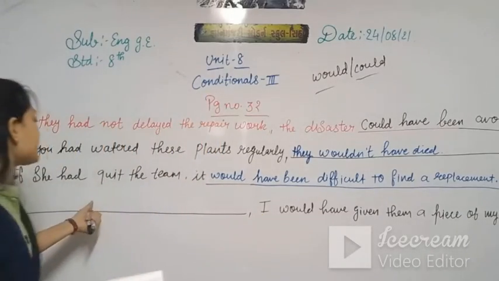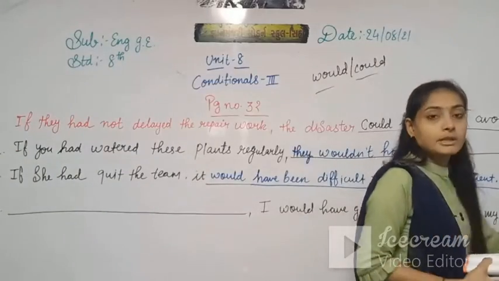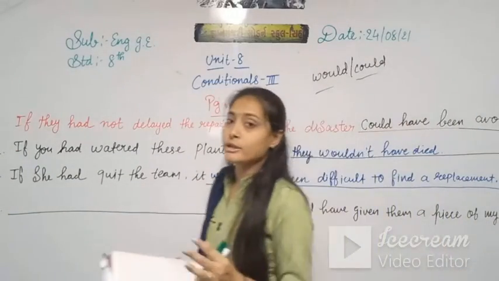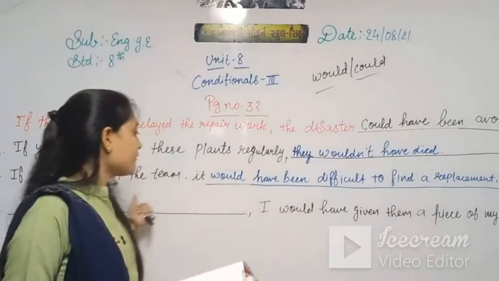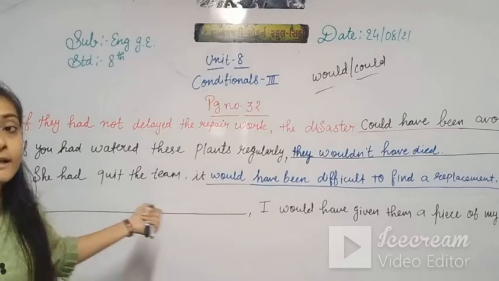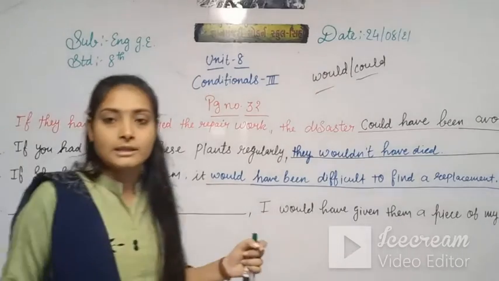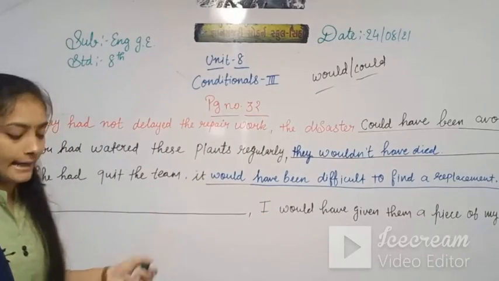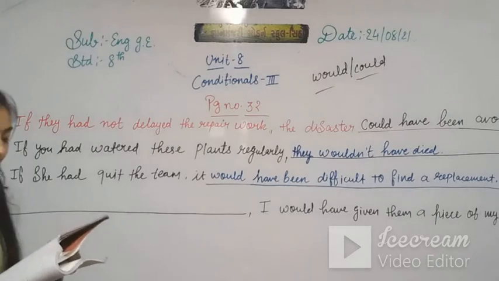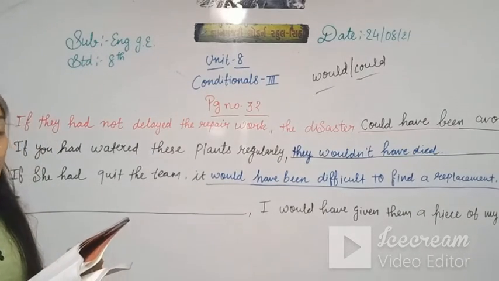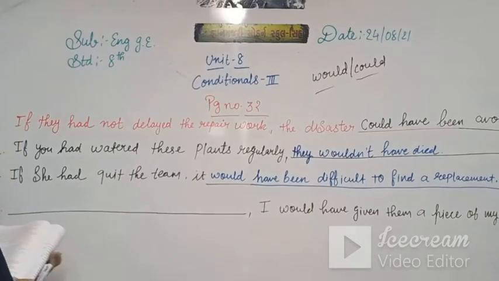And we have to make here the if part. I would have given them a piece of my mind. So here the conditional sentence or main part is given. So here we have to put a had. In the if part sentence we use the past perfect tense. So here we use the had. So they hadn't asked me for my opinion. As per that sentence we have to make here the if part sentence.